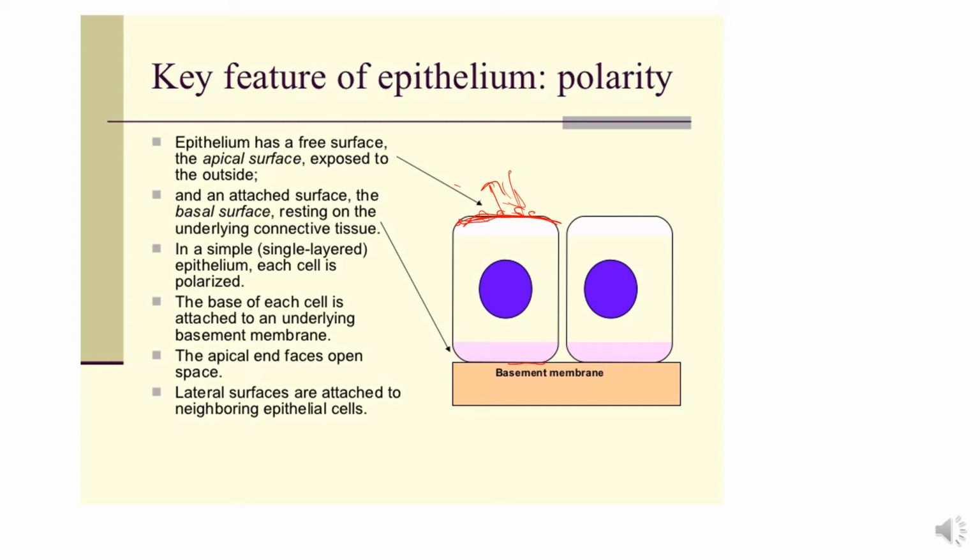It also has an attached surface or basal surface resting on the underlying connective tissue. The base of each cell is attached to the underlying basement membrane. The apical end faces open spaces and the lateral surfaces are attached to the neighboring cells by cell junctions.